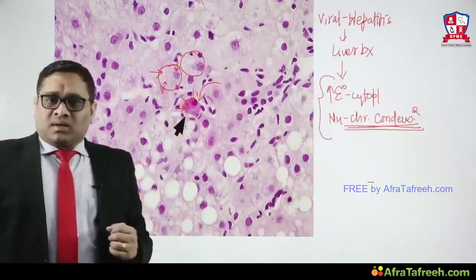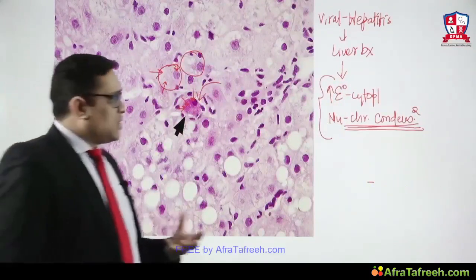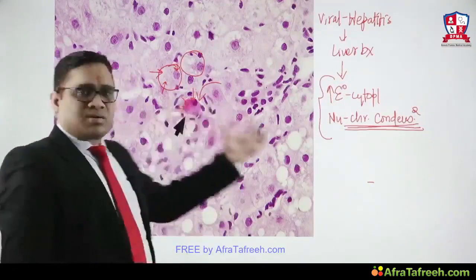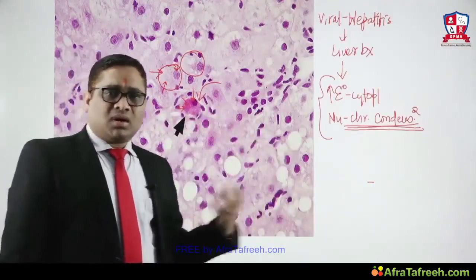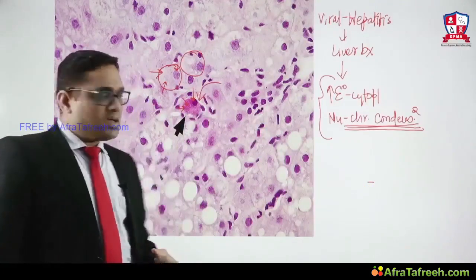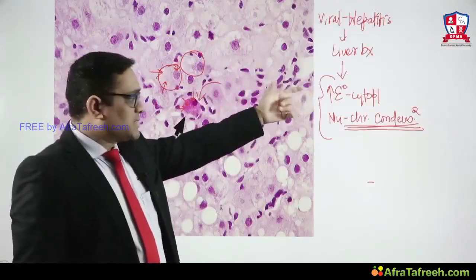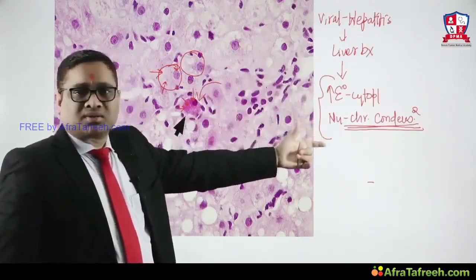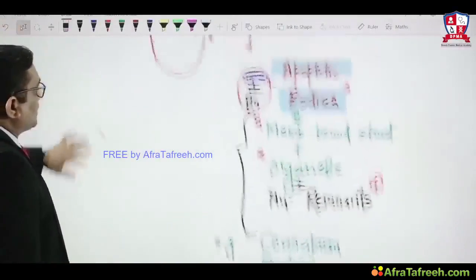So what do you feel? It's a viral hepatitis case. It's a Councilman body. So that is how we will come to a conclusion that we are looking at the Councilman bodies. This is how we will identify Councilman bodies on light microscopic examination. So it's a viral hepatitis. Councilman bodies will have hypereosinophilic cytoplasm and nuclear chromatin condensation will be present.